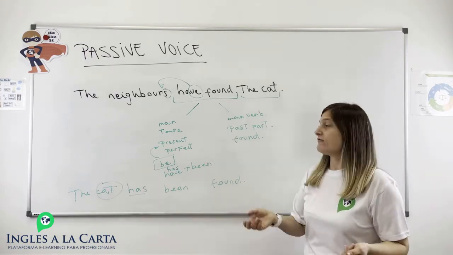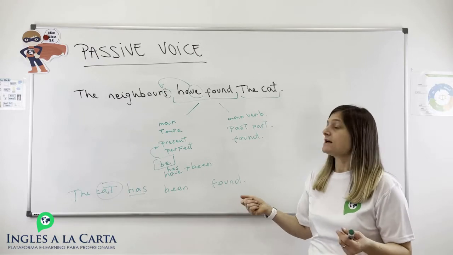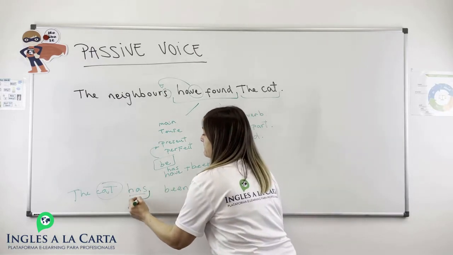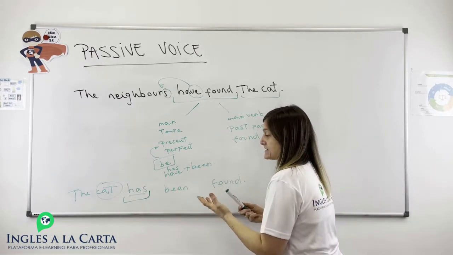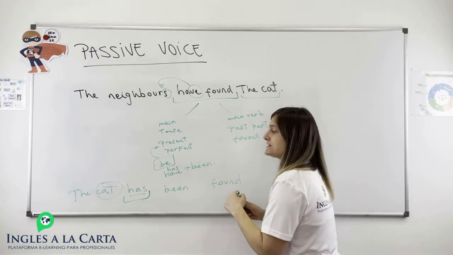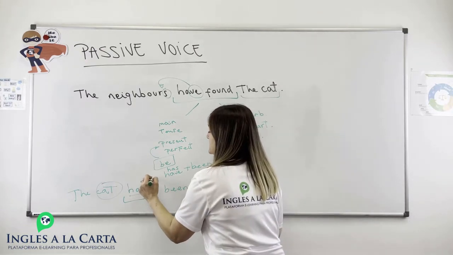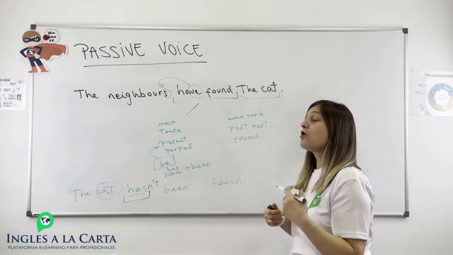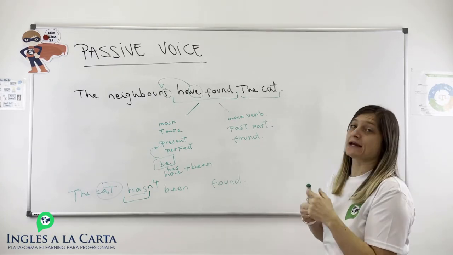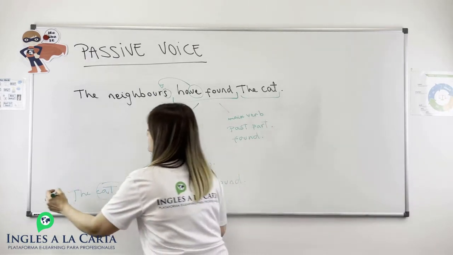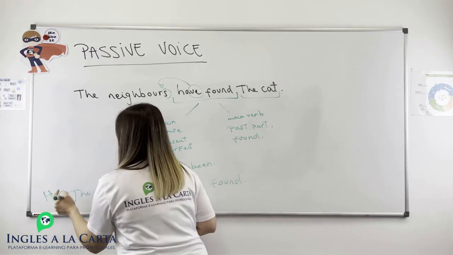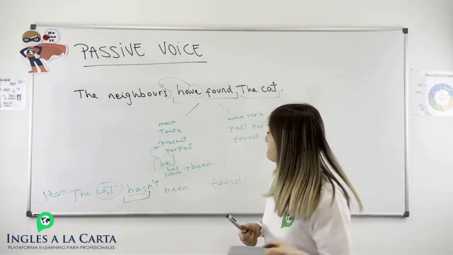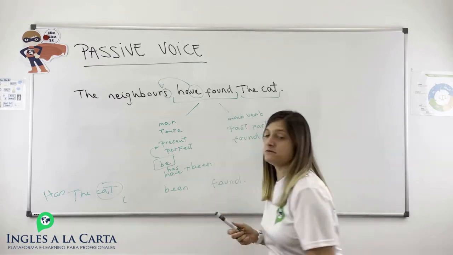So as in every present perfect sentence, the auxiliary is going to be, in this case, has. If you want to make the negative, the cat hasn't been found, or if you want to make a question, we're going to say, has the cat been found?